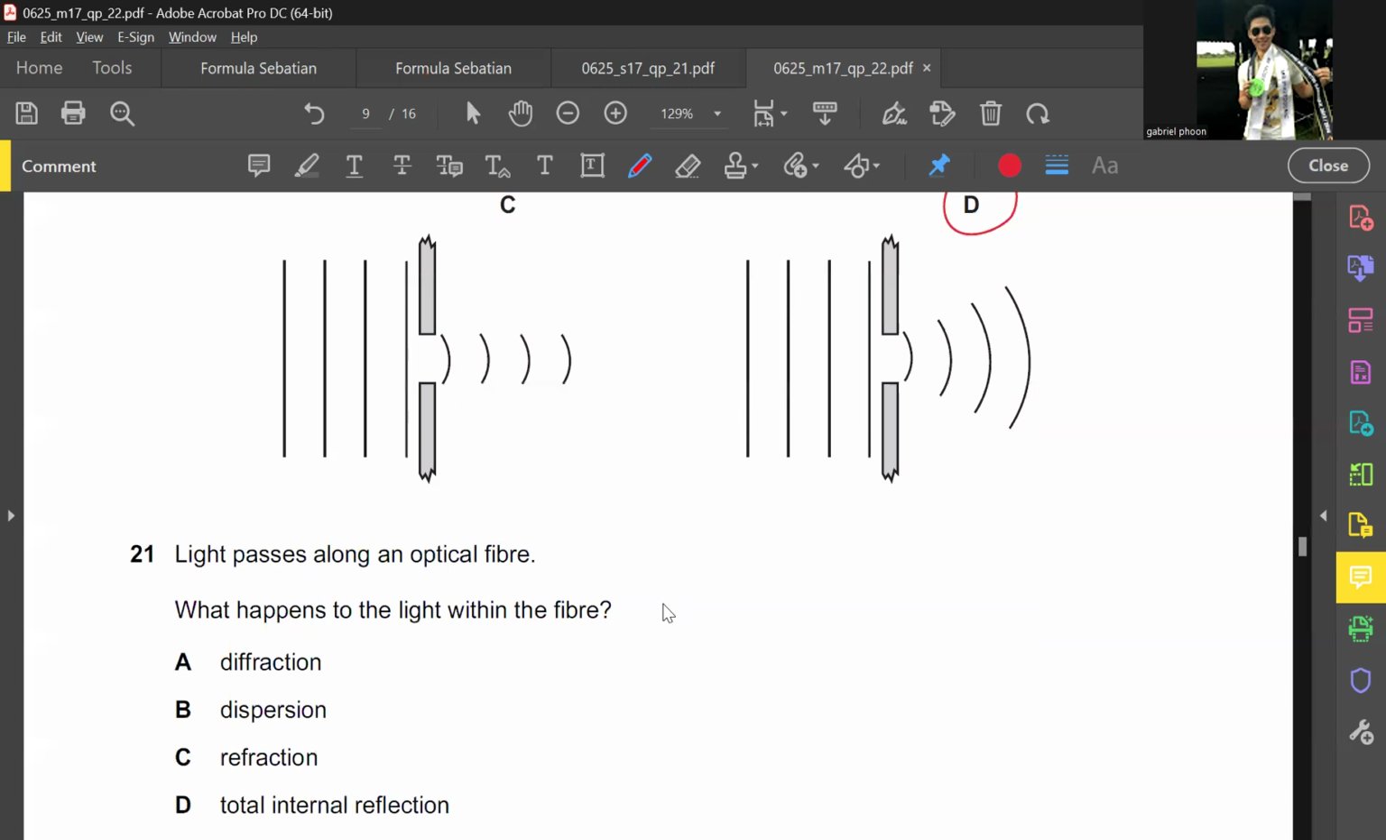Light passes along an optical fiber. What happens to the light within the fiber? This one, anyone got it wrong? Me. It's for sure total internal reflection.